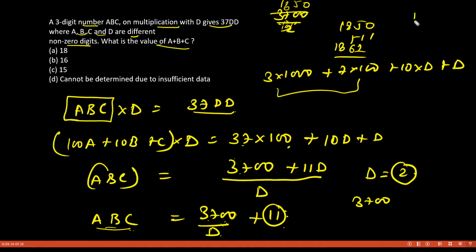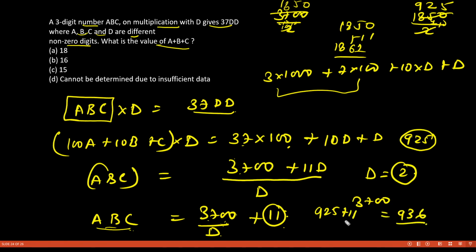If you divide this by 4, just halve it twice. So you are getting what? 2 9 times, 2 2 times is 4 and 2 5 times is 10. So you are getting 925 here. So this 3-digit number will become 925 plus 11, that is 936. This A, B and C will become 936.